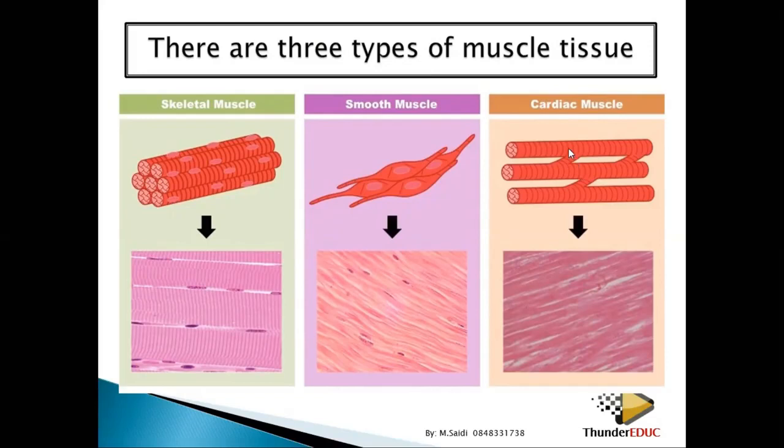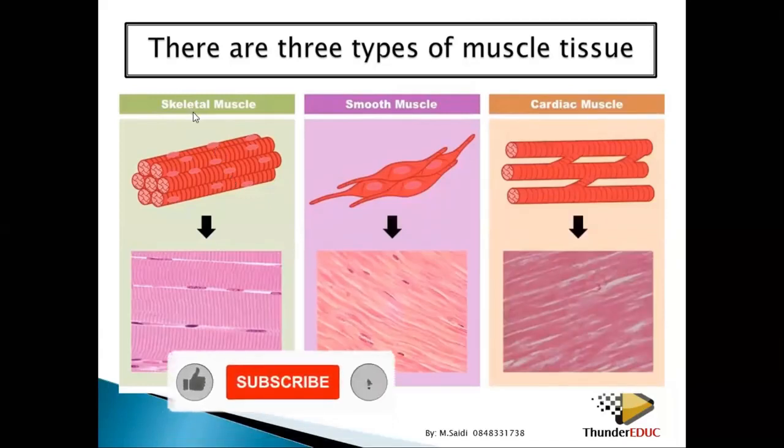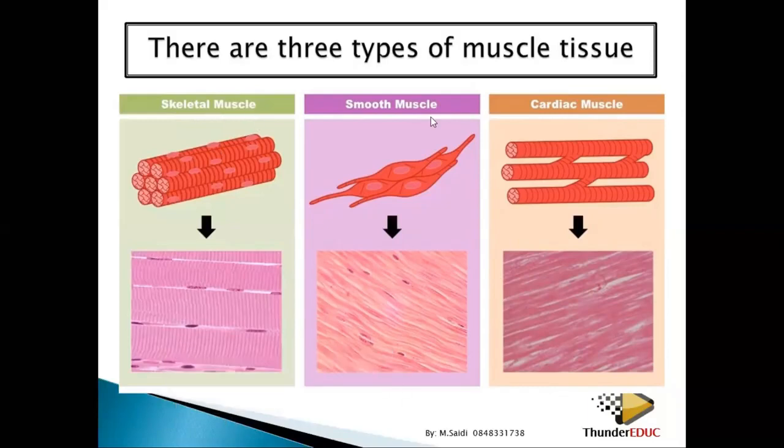Heart muscles, they look like this. They have stripes. You see, they are checked. If you look at this and this, both of them have stripes. So these are the 3 kinds of muscles. Skeletal muscles, these ones are voluntary. That's why you call them skeletal voluntary muscles. These are smooth muscles, they're involuntary. Smooth, involuntary muscles. And then cardiac, they're involuntary. You don't have control over your heart. Cardiac, involuntary muscles. Those are the 3 kinds of muscles.